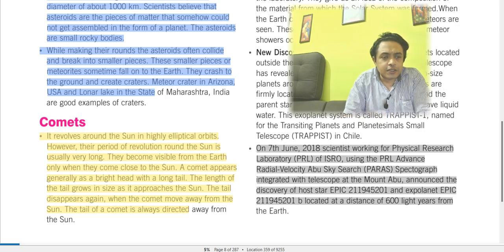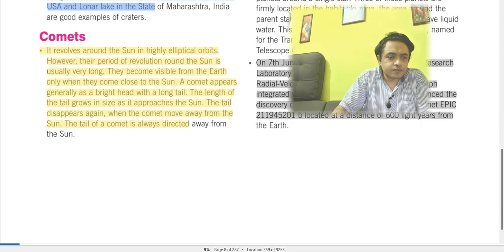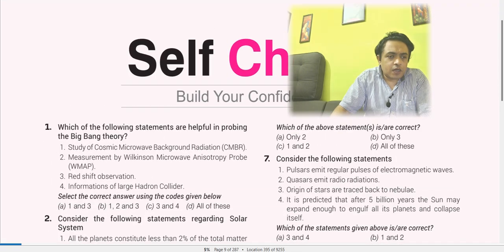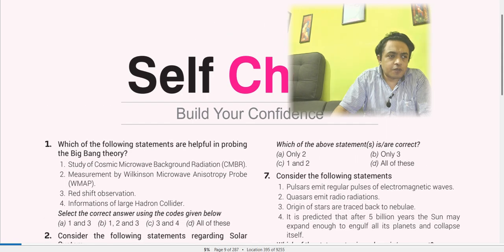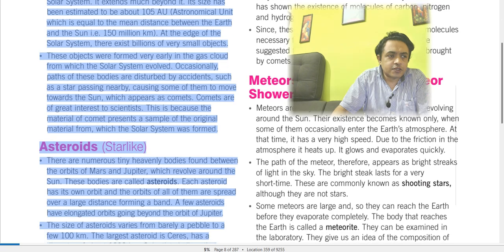These are about 600 light years away from the Earth and were discovered in 2018. So this is basically the topic of the solar system and our universe.